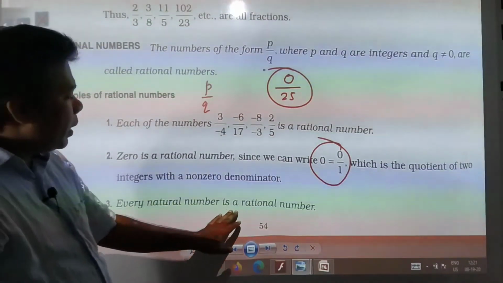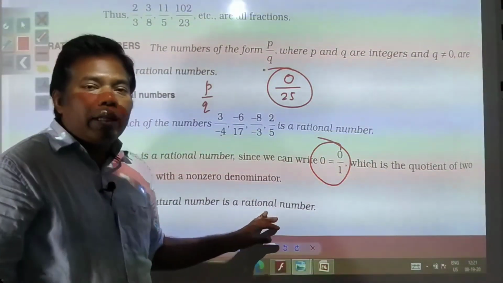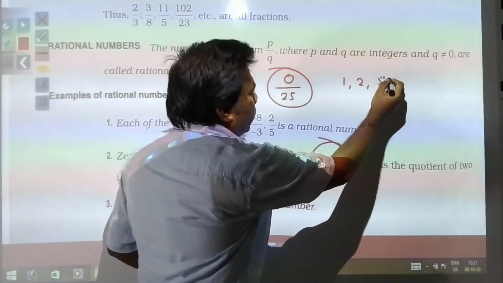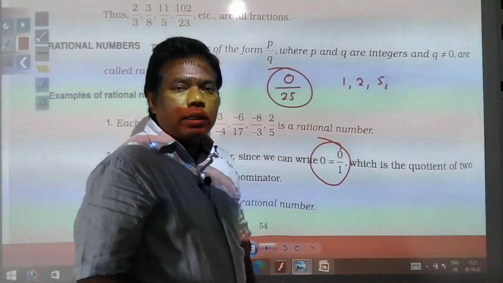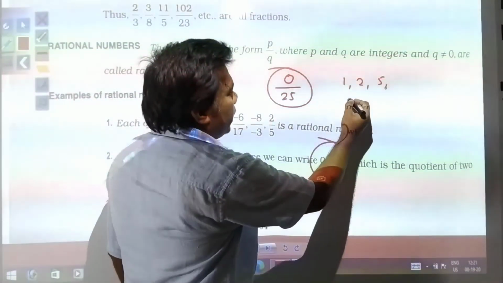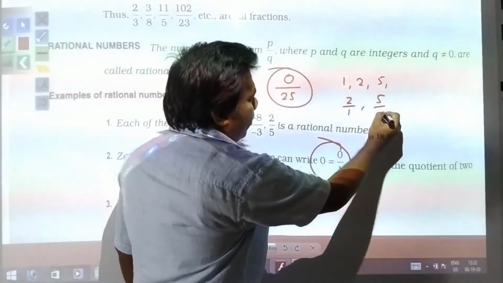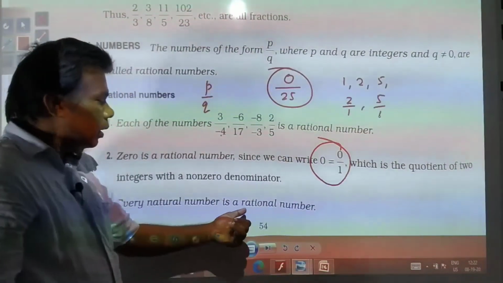Every natural number is a rational number. Every natural number, suppose 1, 2, 3, 4, 5, these all are rational number. Why? Because here you see 2 can be written as 2 by 1, 5 can be written as 5 by 1. So these all are what? Rational number.